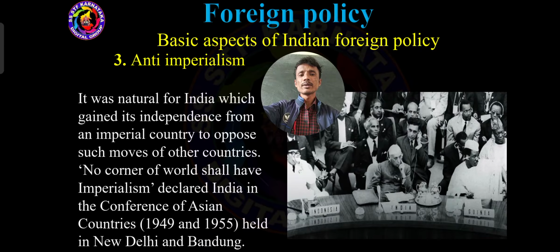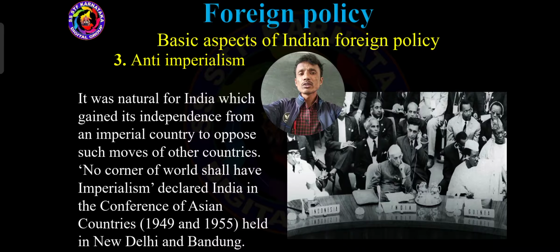And here see, it was natural for India, which gained its independence from an imperial country, to oppose such moves of the countries. Because of that, our Indian Prime Minister Jawaharlal Nehru gave more importance to foreign policy.